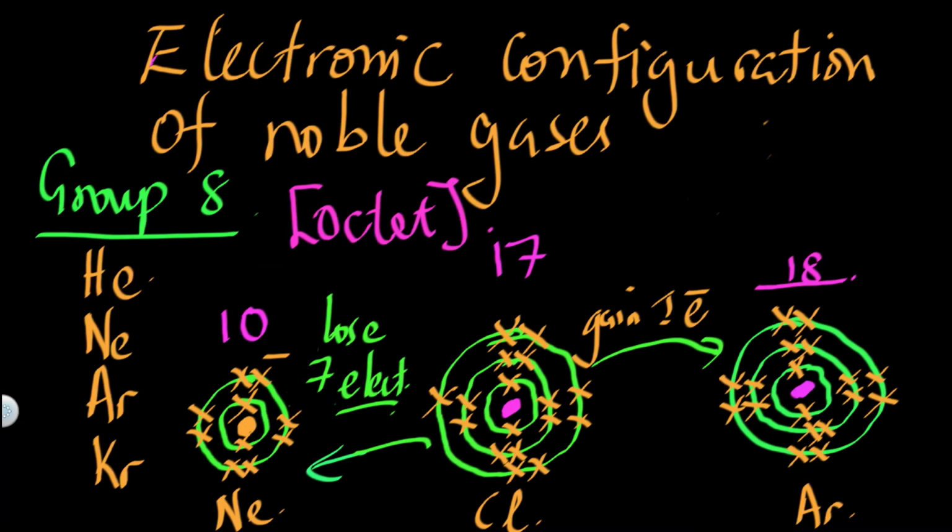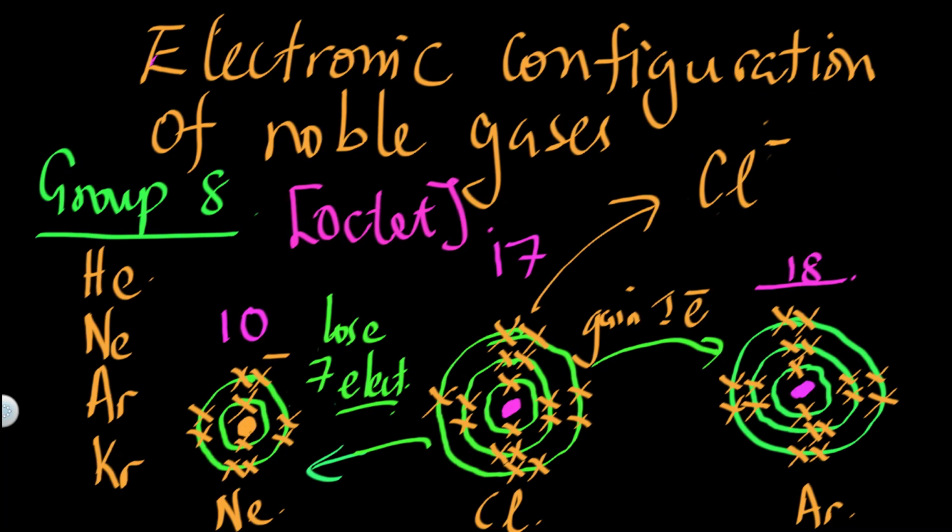And because of this, chlorine gains 1 electron. It now forms a negative ion, Cl-. This is why the chloride ion is always Cl minus, because there is an extra negative charge on the chlorine atom. It has gained an extra electron, and it forms a negative ion.